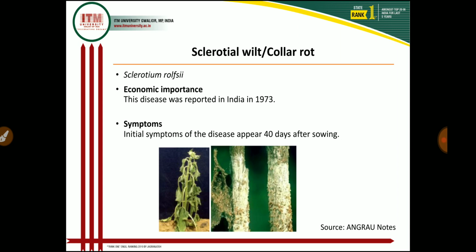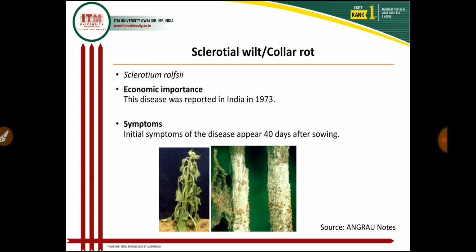This disease mainly occurs at the seedling stage, but all plant parts are infected by the disease. In symptoms, the initial symptom of the disease appears after sowing. An infected plant can be spotted from a distance by its sticky appearance. As you see in the photograph, in the stem part there is a whitish growth we can see, and this whitish growth is sticky, so it attracts most of the insects and pests to attack the sunflower crop.